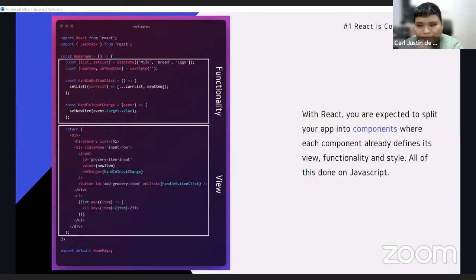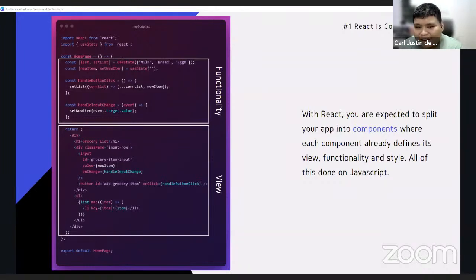Meanwhile, in React, what we just need to do is first, we need to define two states. The first state contains the list of all the current grocery items. As you can see here, the milk, the bread, the eggs. Then the other state will just contain the value of the input. So just in this first step, we can see that the state of the input is already exposed to us. We don't need to call any abstractions to extract the DOM element from the browser just to get the value. It's all there in the component.